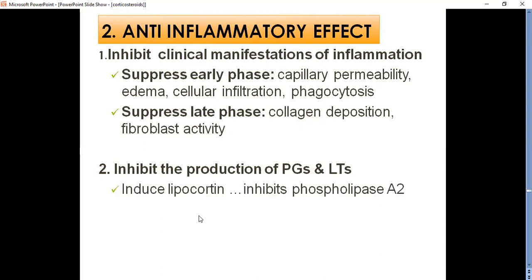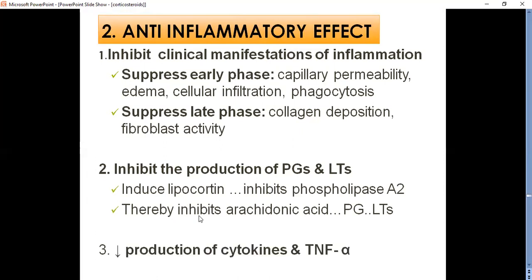They induce the production of lipoproteins, and this lipoprotein in turn inhibits phospholipase A2. As we know, phospholipase A2 is necessary for the conversion of membrane-bound phospholipids to arachidonic acid, and this arachidonic acid acts as the precursor for the production of various prostaglandins and leukotrienes.